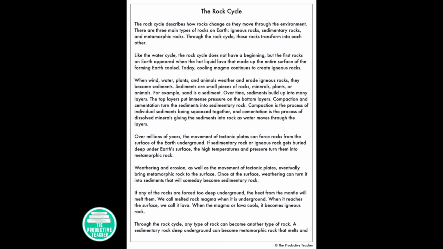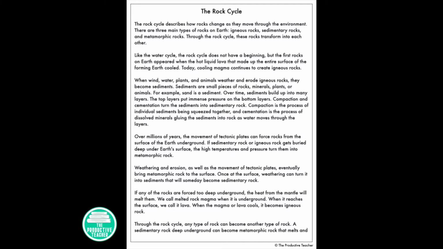The rock cycle. The rock cycle describes how rocks change as they move through the environment. There are three main types of rocks on Earth: igneous rocks, sedimentary rocks, and metamorphic rocks. Through the rock cycle, these rocks transform into each other.